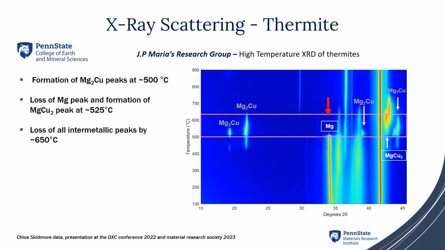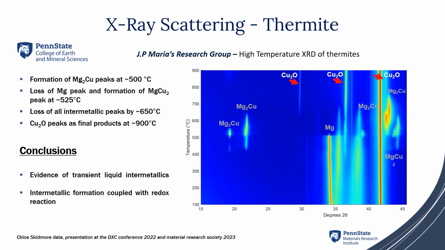What could be learned from this study is the formation of an intermetallic magnesium-copper peak at approximately 500 Celsius. We can also see the complete loss of the magnesium peak and the formation of this intermetallic mixture at 525 Celsius. And when we increase the temperature up to 650 degrees centigrade, we see the loss of all intermetallic peaks. Combination of all this information allows us to evidence the presence of a transient liquid intermetallic domain, and this intermetallic formation is coupled with the redox reaction.